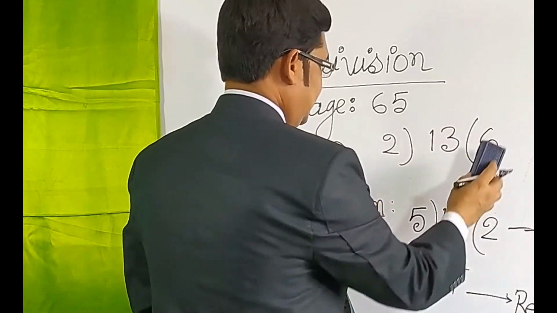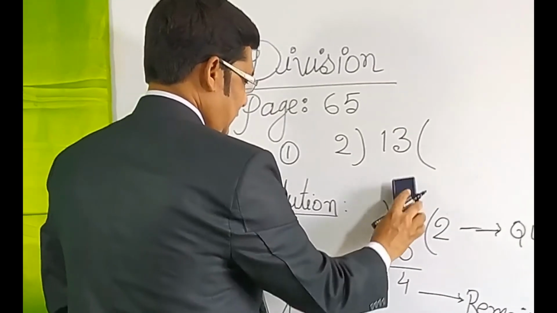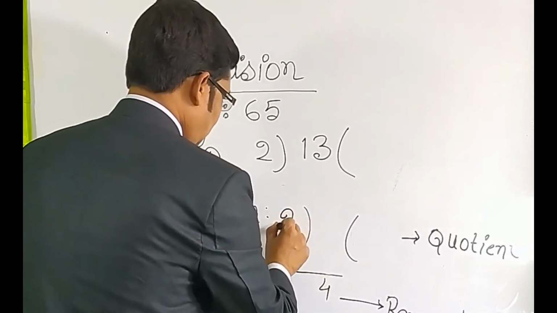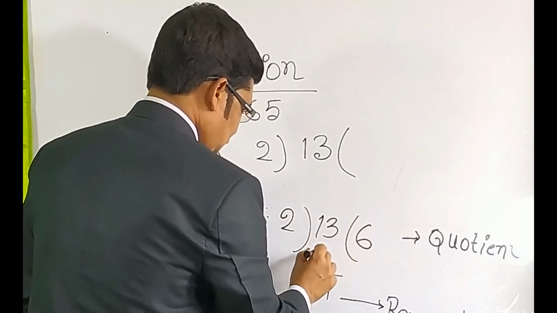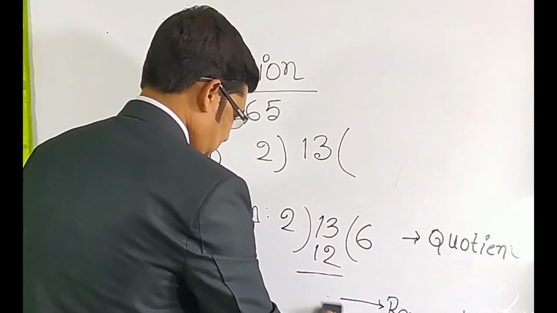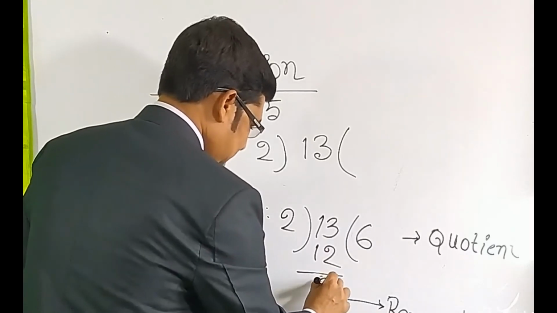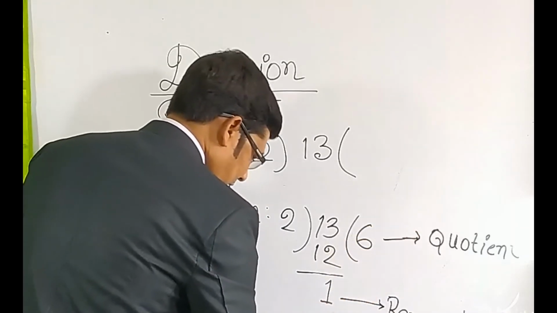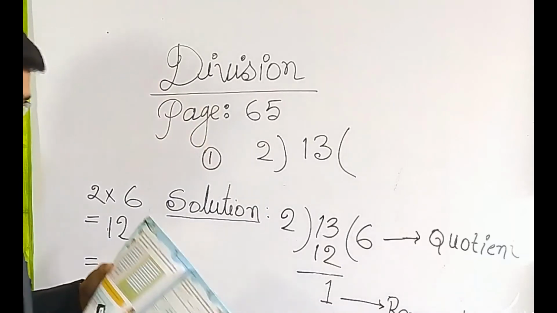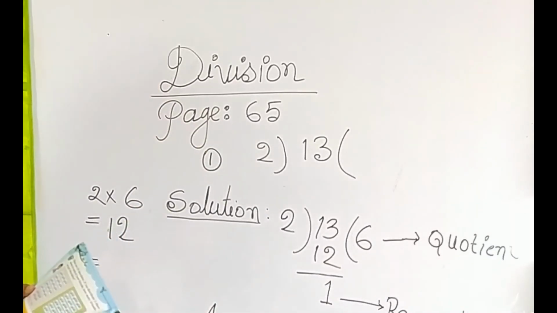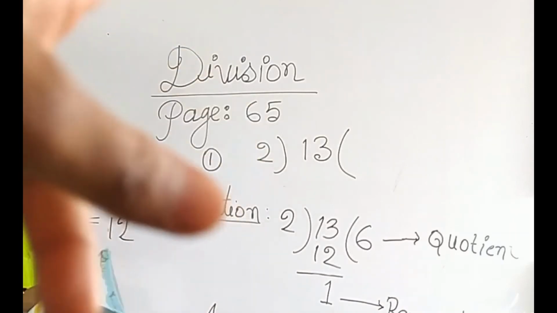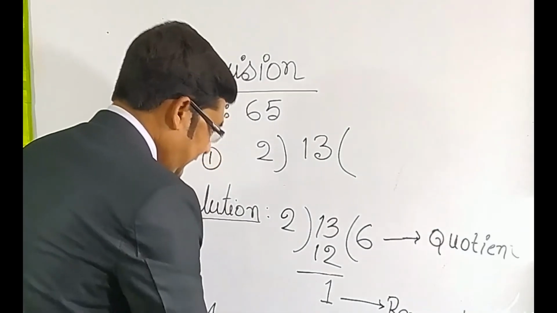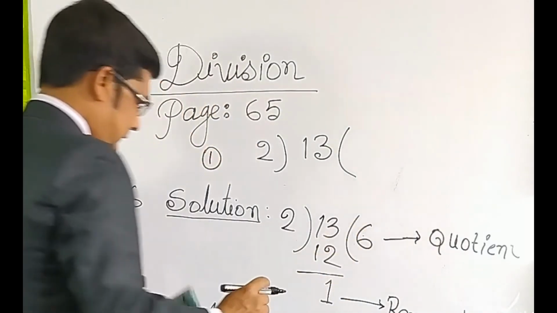Okay. So, you can solve here, already given here, in the same format. This is 2, this is 13, 6 times. So, this is 12, and how much is remaining here? 1, remaining 1. Okay, my dear student, this is the quotient, this is the remainder. So, you can write the remainder here. You will solve this math at your home.